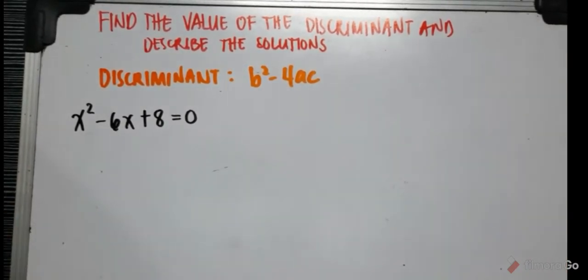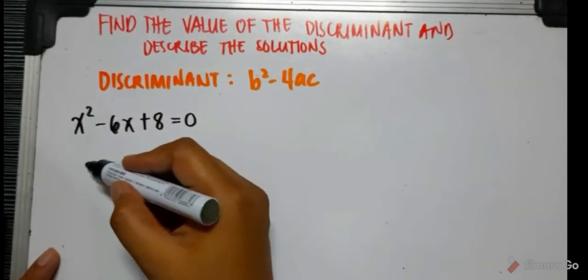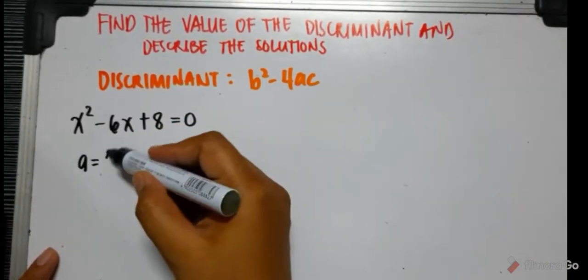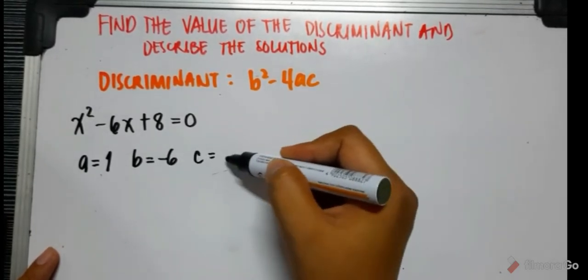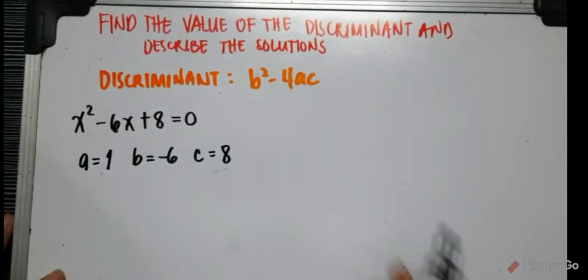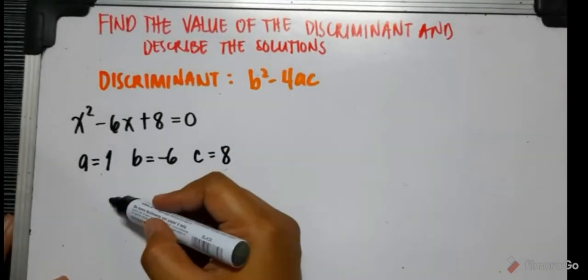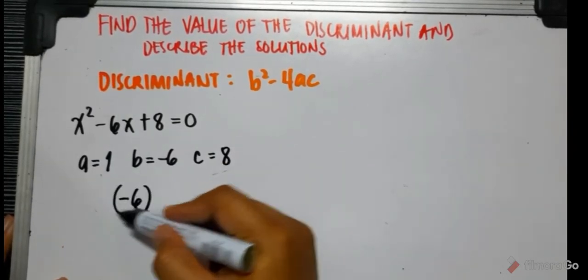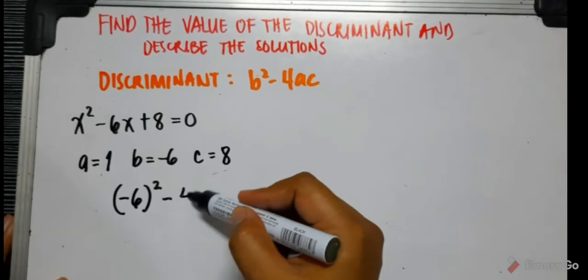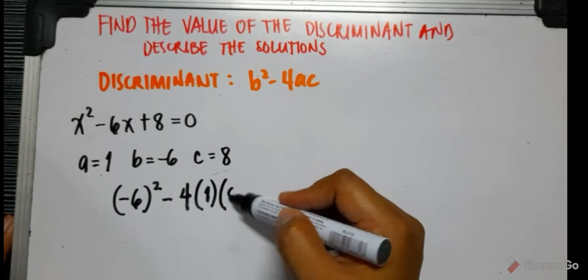Finding the value of the discriminant for this given. First is to identify the values of a, b, and c. So a is 1, b is negative 6, and c is positive 8. And then we substitute it into the discriminant b squared minus 4ac. b is negative 6, quantity squared, minus 4 times the value of a and the value of c, which is 8.